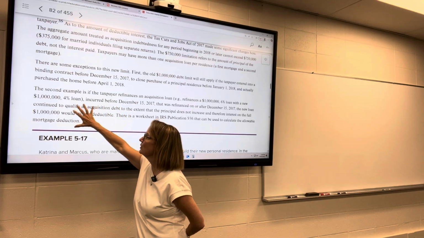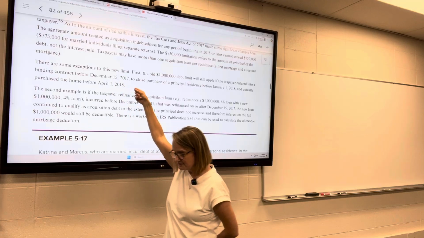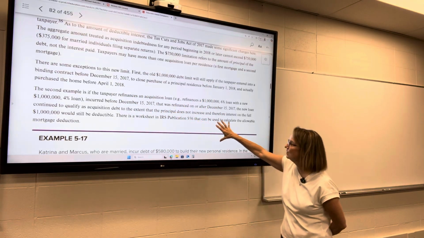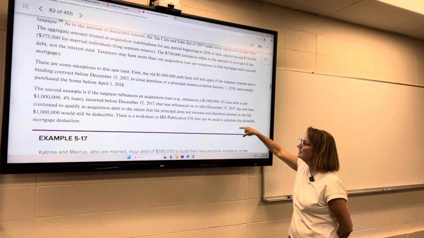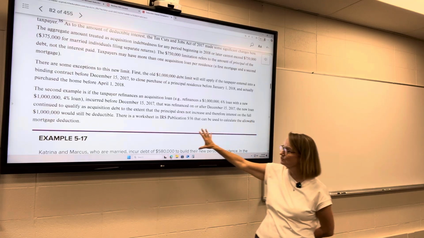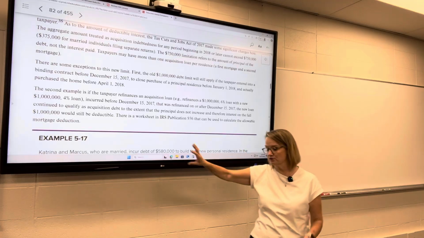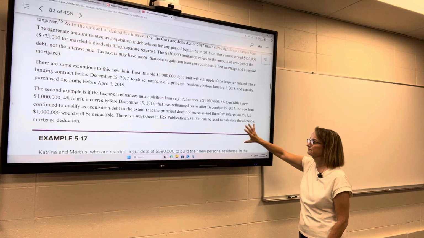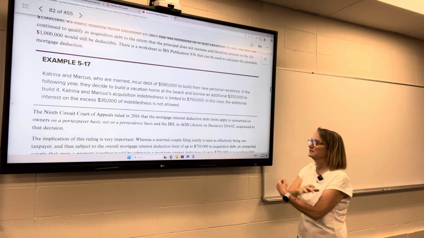If the old loan was $1 million and it was before the 2017 law, then because of that 2017 law, the new loan will continue to qualify to the extent that the principal does not increase, and therefore the interest on the full $1 million is still deductible, as long as you didn't change the principal amount of the loan. So here's an example of that, because I didn't say it very well.